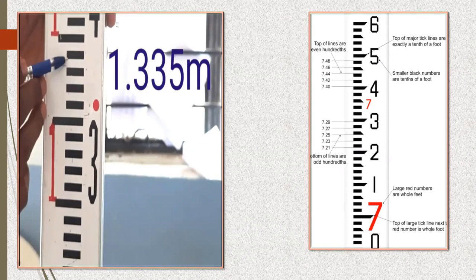I'll write it here. We'll write it this way. It is 1.3. If I go here, it is 1.34. Yeah, sorry. It has to be 1.31. 1.32. 1.33.